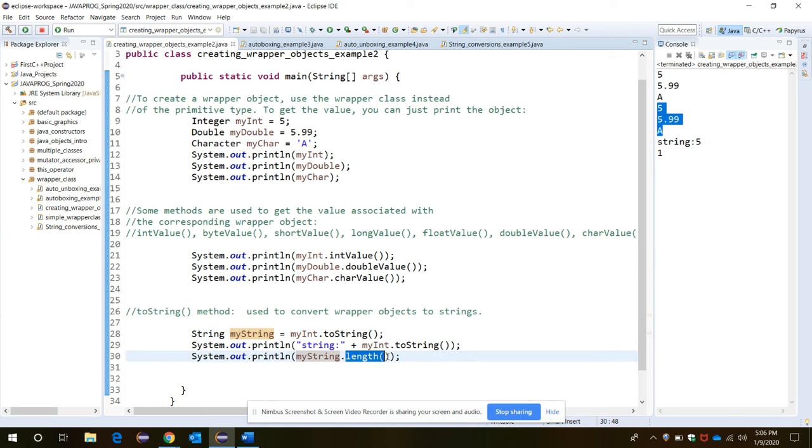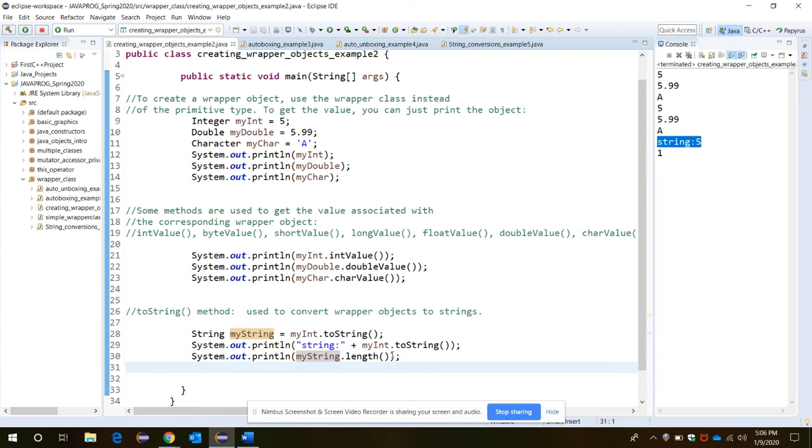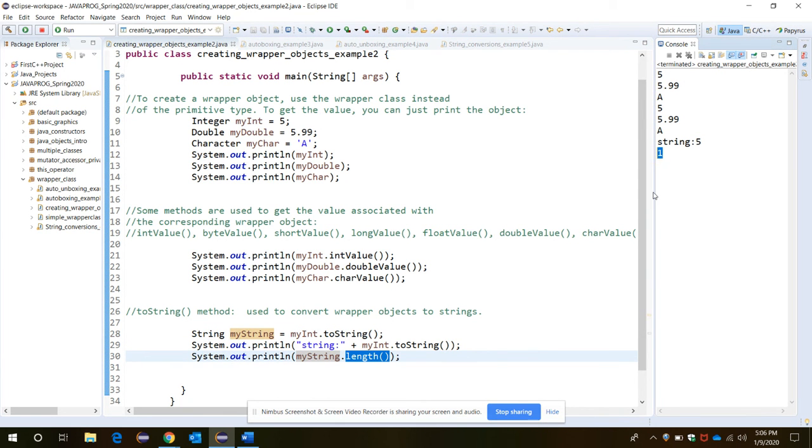Then using the length method of the String class, we want to output the length of the string. When you convert the integer to a string and print it, it prints the string as 5. Now 5 as an integer is converted to a string here. It considers it as a string. Now let's say you want to print the length of it. As you see, the length is only 1. So here it's all about the wrapper classes.